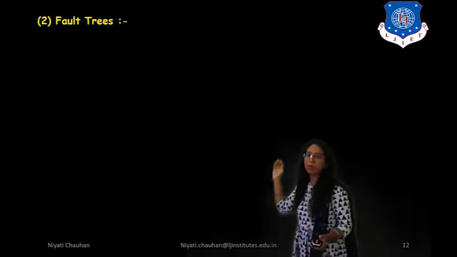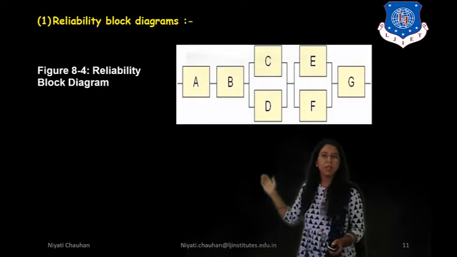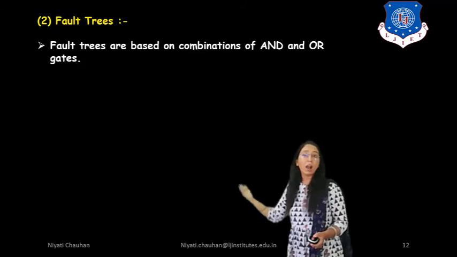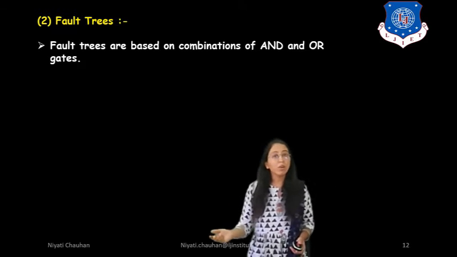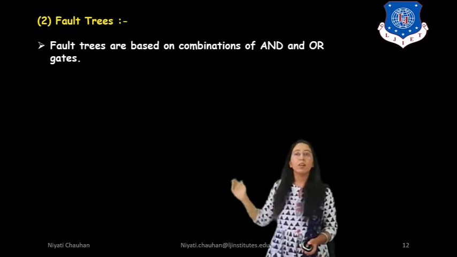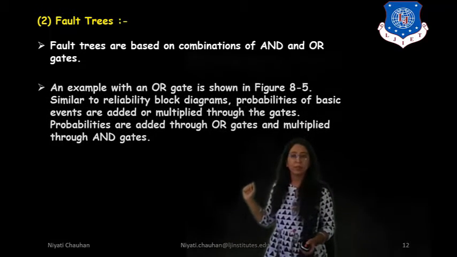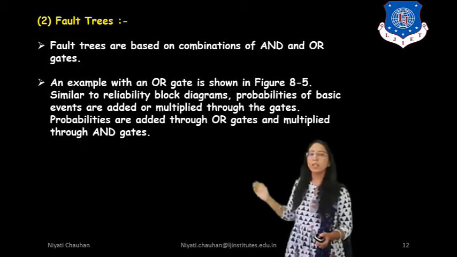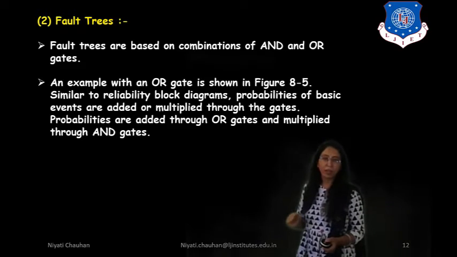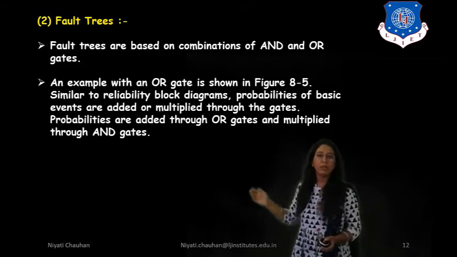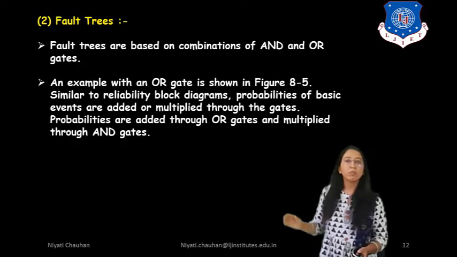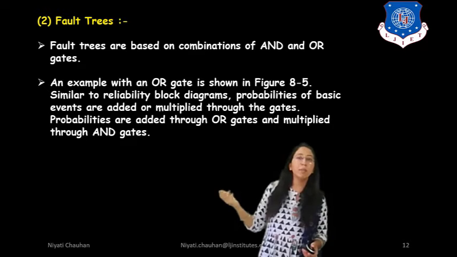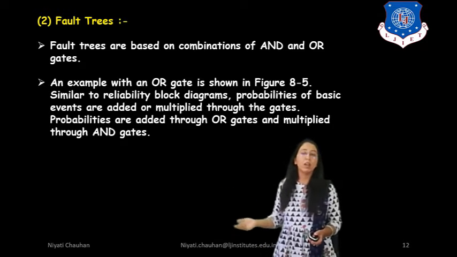Next method is fault tree. Fault trees are based on combination of AND and OR gates. An example with an OR gate is shown in figure 8.5. Similar to reliability block diagrams, probability of basic events are added or multiplied through the gates.